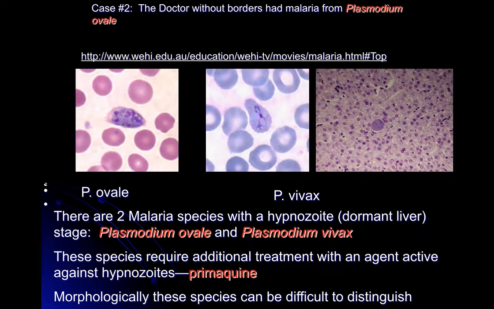Now, Plasmodium ovale and vivax both have a hypnozoite form, a dormant form of the parasite in the liver that can later become active and begin to divide in the blood. It's important to remember because the blood phases of the parasite, which are treated with typical agents that we use against malaria, are not necessarily going to be killed with the blood active drugs. So we need to use primaquine to kill the hypnozoite form after patients have been treated with chloroquine, most typically, for Plasmodium vivax and ovale.